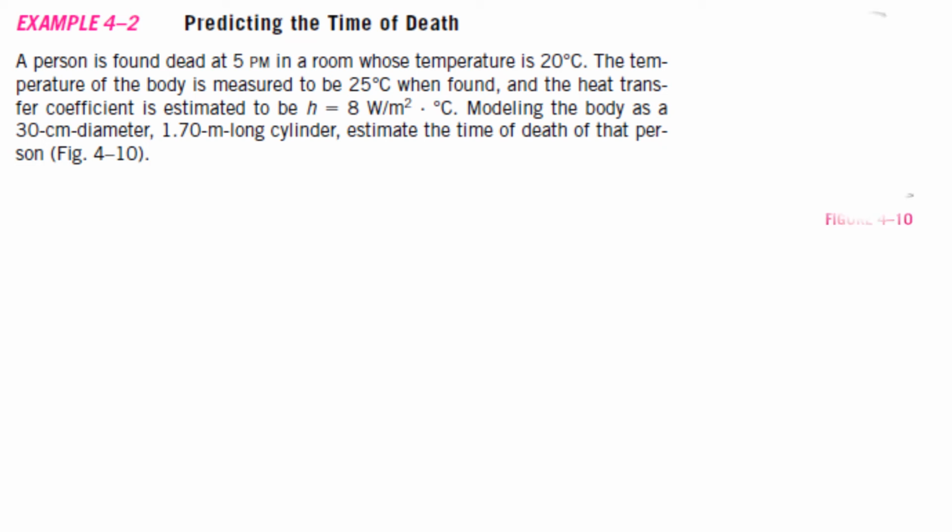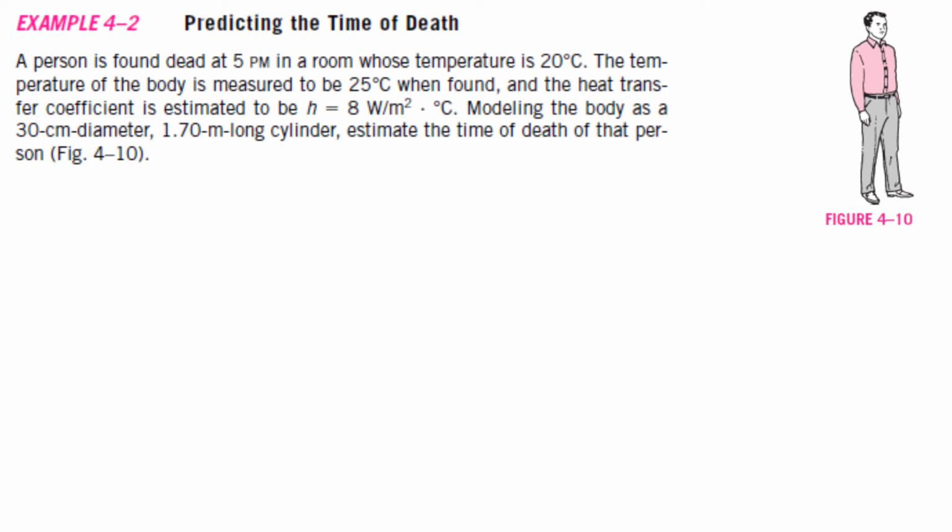A person is found dead at 5 p.m. in a room whose temperature is 20 degrees centigrade. The temperature of the body is measured to be 25 degrees centigrade when found, meaning at 5 p.m. the body temperature was 25 degrees centigrade. The heat transfer coefficient is given, h is equal to 8. Modeling the body as a 30 centimeter diameter and 1.7 meter long cylinder, estimate the time of death of that person.